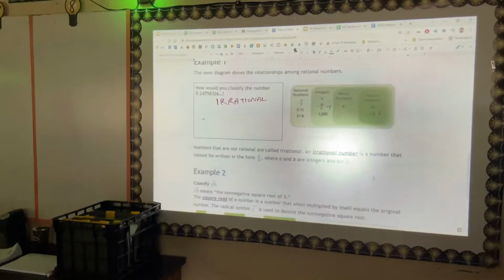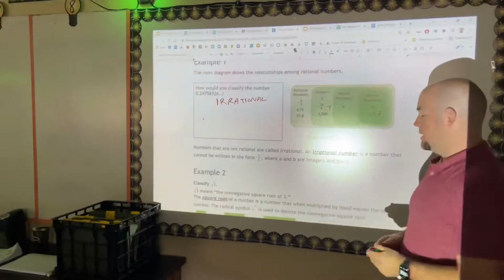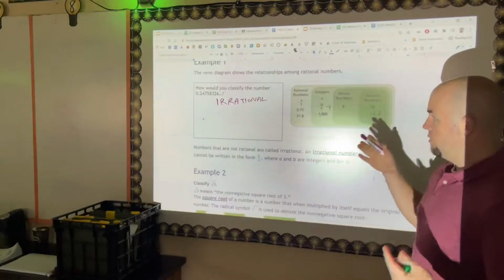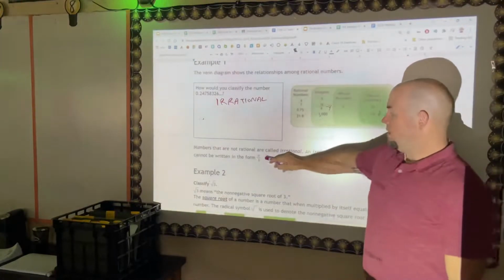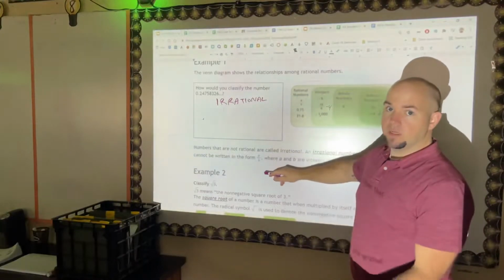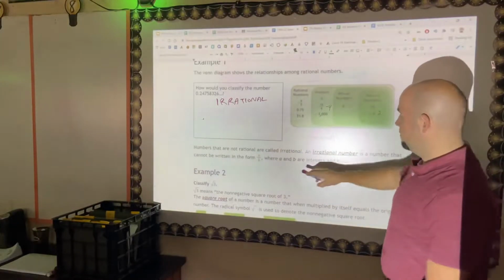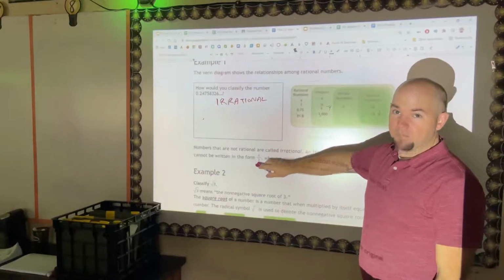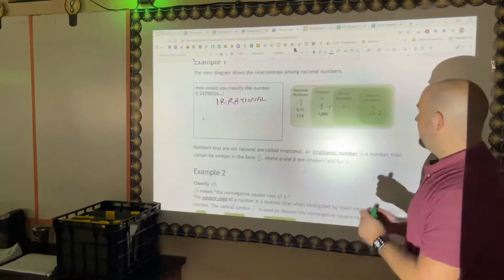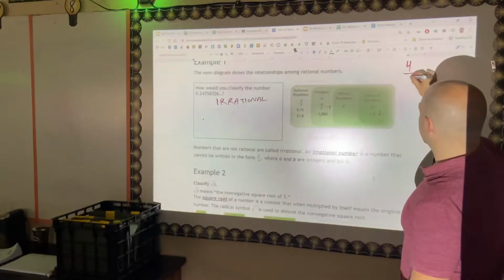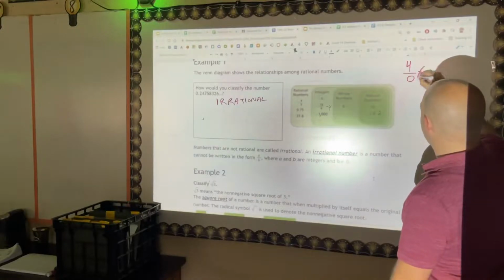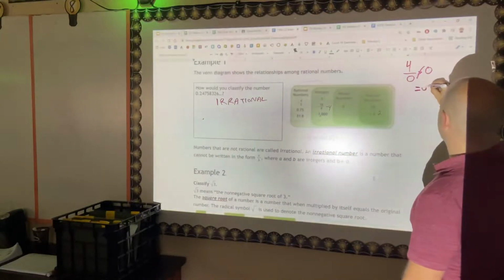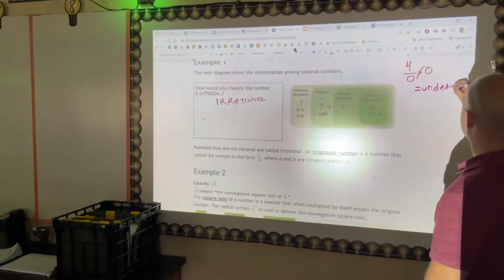And that's where our definition comes from. Numbers that are not rational are called irrational. Stands to reason. If you were to put any of these into a fraction, they are all equal to an integer over an integer, and the denominator, the number on the bottom, is never equal to 0. If you ever have a fraction that has something over 0, the answer is not equal to 0. It is actually what's called undefined.